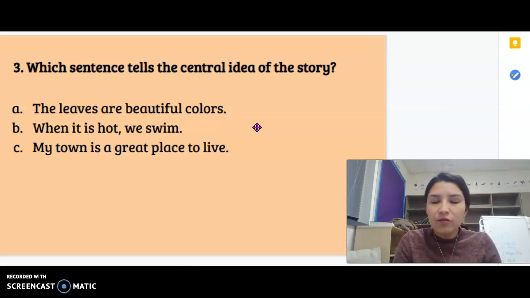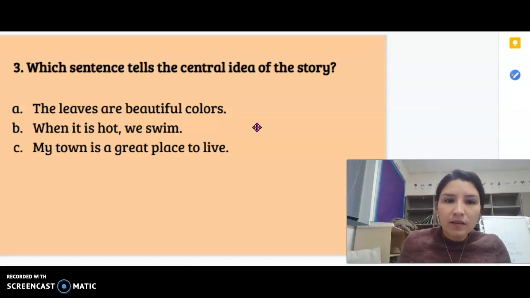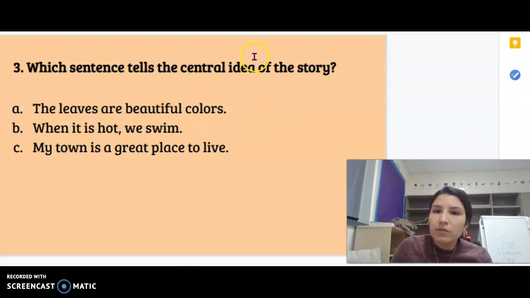Okay, if you chose letter C, you're correct. So let's talk about this. Central idea, what the story is mostly about. That's what it means. The leaves are beautiful colors. Well, is this what the story is mostly about? The leaves being beautiful colors? No. When it is hot, we swim. Was this what the story was mostly about? Did we talk about swimming a lot? No. Or, my town is a great place to live. Did the author keep talking about why the town is such a great place to live? Well, yes. So that's why letter C is the correct answer.